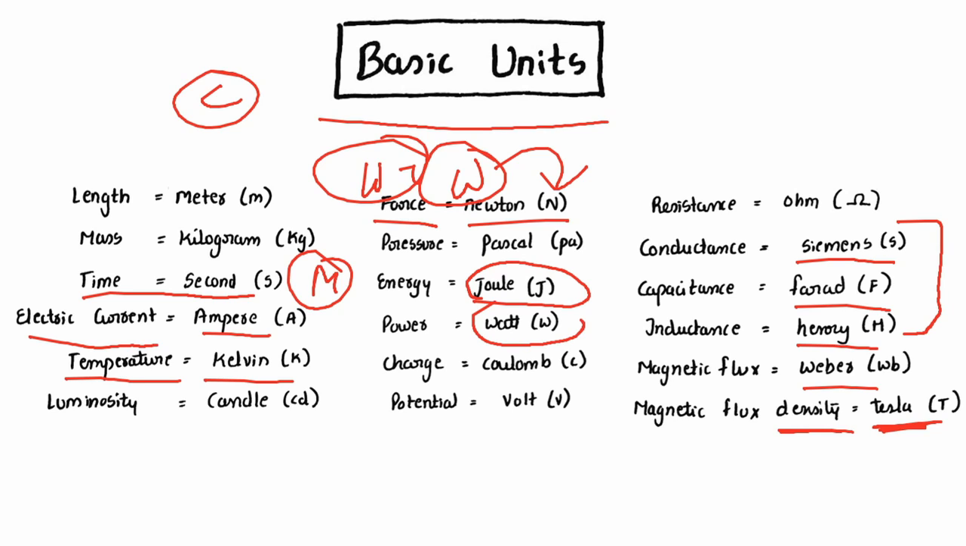Power is Watt. They'll be giving Watt for electric current also. So for power it is Watt. And charge Coulomb, potential is Volt. Conductance, capacitance and inductance are being asked. That is Siemens, Farad and Henry.